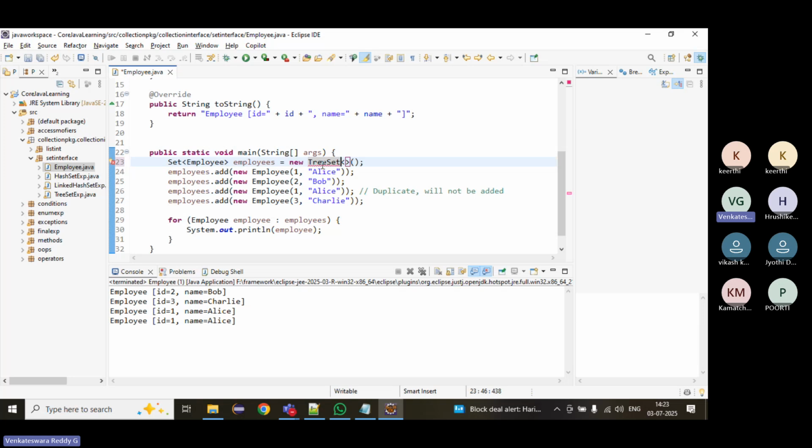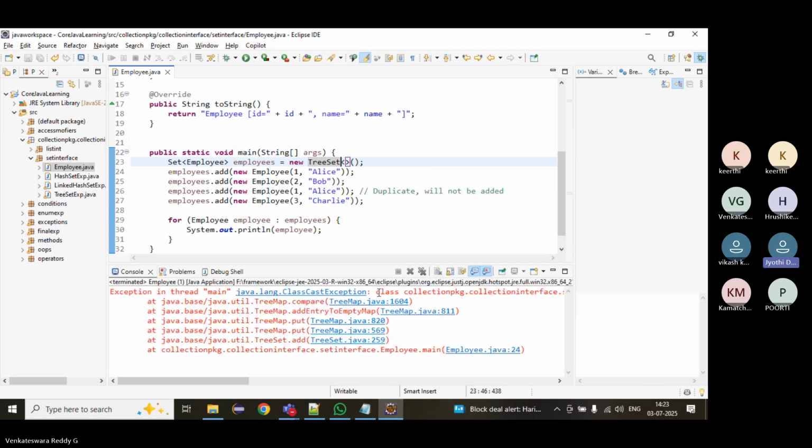What is the TreeSet concept? It sorts, executes alphabetical. But on what basis will it sort and print, whether it is the ID or the name? We are getting ClassCastException. What is wrong here?